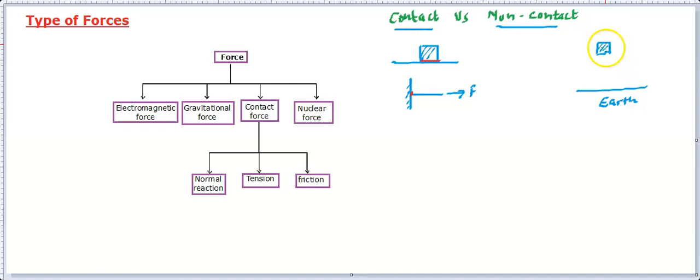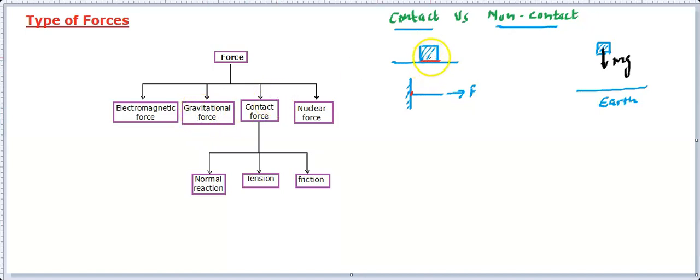Now you find that if you release this block, then it will go downward. This is going downward because Earth is pulling it. That's because of the pulling nature of Earth. That means Earth is applying a force on this. This force we call a gravitational force. This gravitational force is a non-contact force. That's why we have placed it in the non-contact category, right?